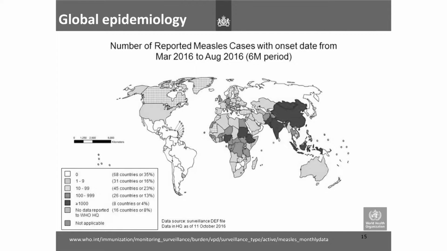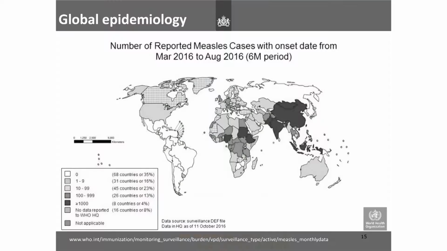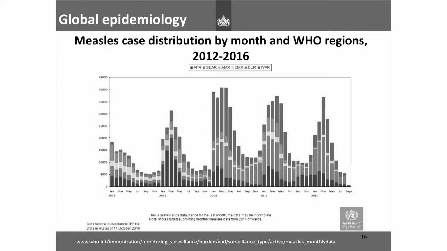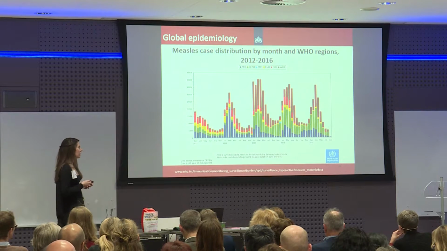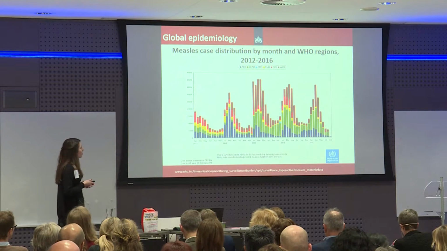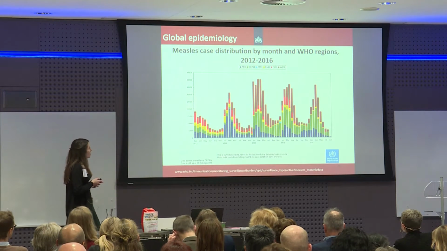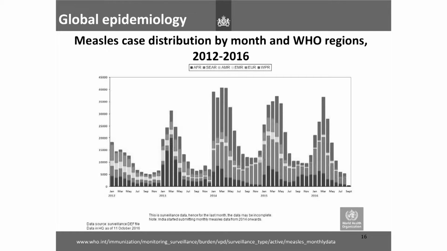So this is the most recent report from the WHO looking at the number of measles cases with onset date between March and August of this year. We can see that it's widespread in every region, but particularly problematic in areas with low resource settings or high population densities. And if we look at the case distribution by month in WHO regions, we see that even over the past 4 years, there really are problems in certain areas, with most of the burden coming from the Western Pacific region, the Southeast Asia region, and also Africa.